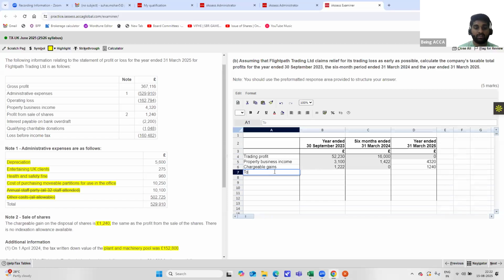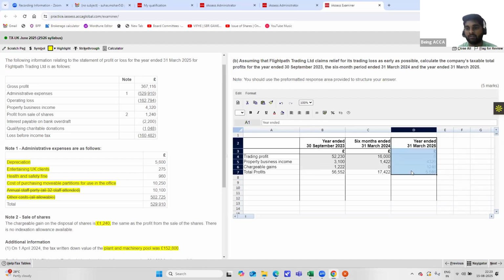Now your total profits would be equal to the sum of all of these and the sum of all of these. So now we have identified what our total profits are and how much we should set off. Remember, this is a full 1 year, so we'll be setting off loss against the current year and carrying it back for a period of 12 months.